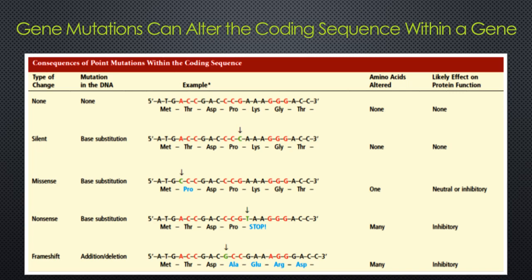Now, coming back to this table, we come to the nonsense mutation, which involves a change from the normal codon to a stop codon. This terminates the translation of a polypeptide earlier than expected, producing a truncated polypeptide. When a nonsense mutation occurs in a bacterial operon, it may also affect the expression of downstream genes. This phenomenon is termed polarity, and it is described in solved problem S4 at the end of the chapter.